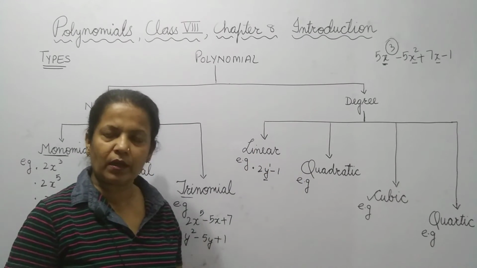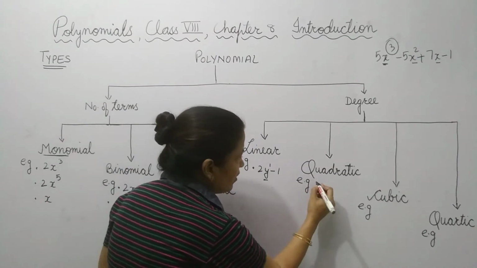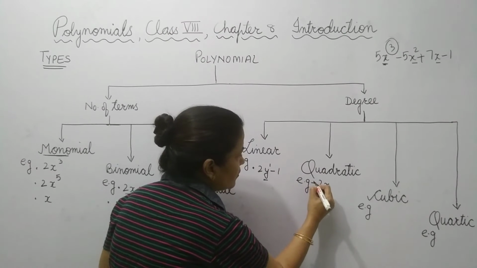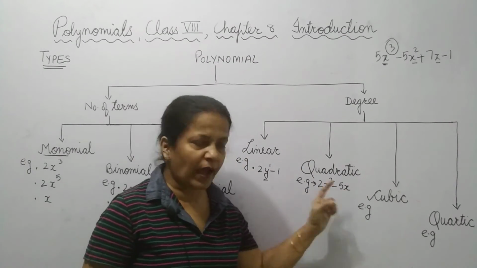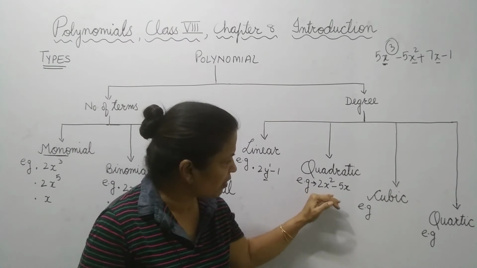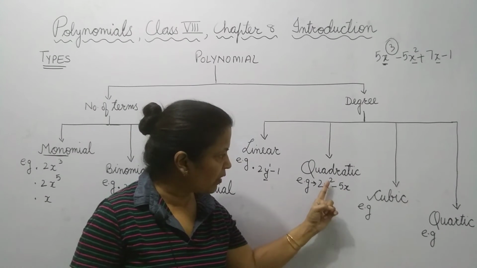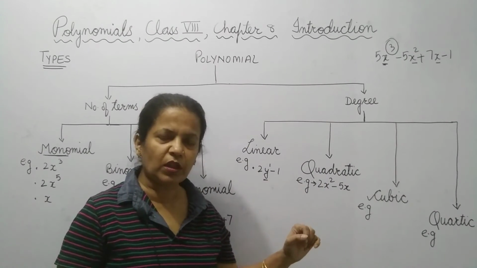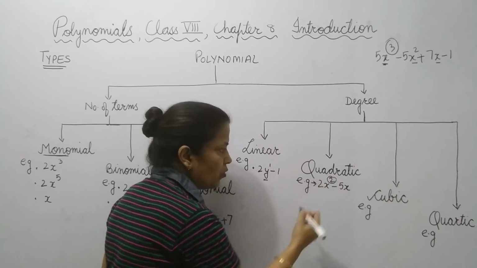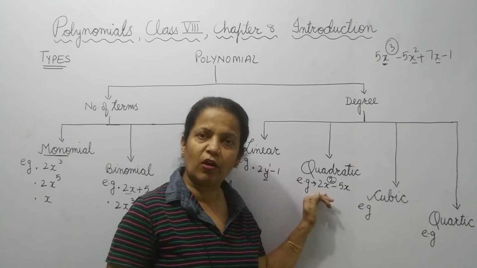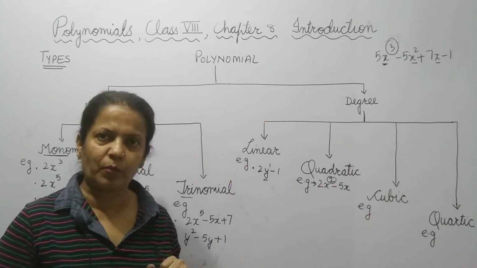Now, come to the quadratic. In quadratic, if it has degree 2. Take the example 2x power 2 minus 5x. What is the highest power in this polynomial? First of all, you have to see whether it is a polynomial. Yes, it is a polynomial, because the variable power is positive. Now you have to see the highest power. The highest power is 2, or we can say the degree of this polynomial is 2. So, if the degree is 2, then it is a quadratic polynomial.